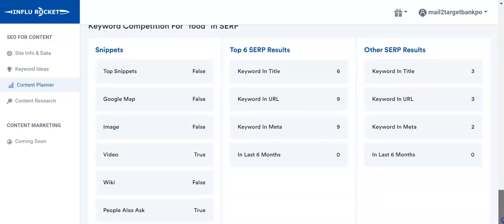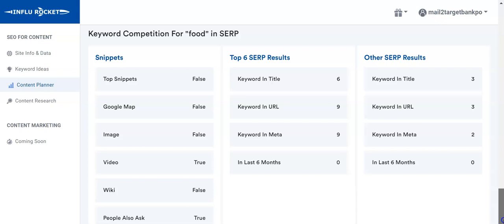So I'll come to the last section of this tool, and it tells us about the competition in terms of SERP, other pages that are ranking in the search engine ranking page. Here it tells about the snippets. Top snippets are not there for this particular keyword.